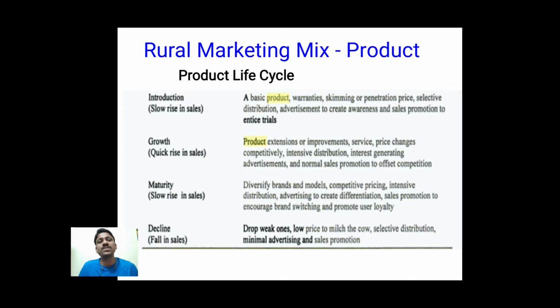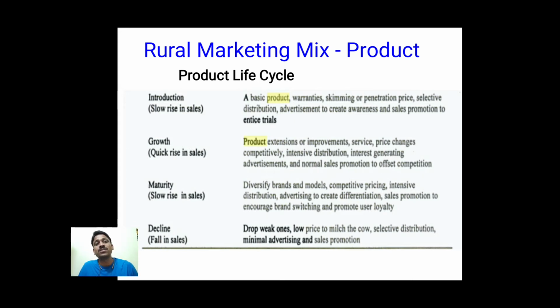So these are the 4 stages. It is very important for the company to understand in which phase the product is in the market. According to that phase, the different strategies which are appropriate to that phase are to be used, and they should focus on reaching the growth level and maturity level.